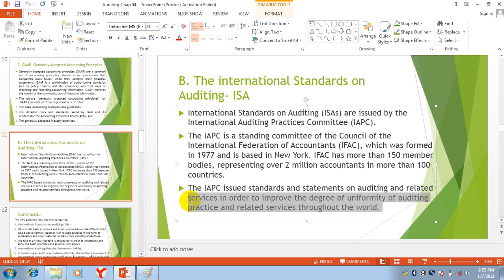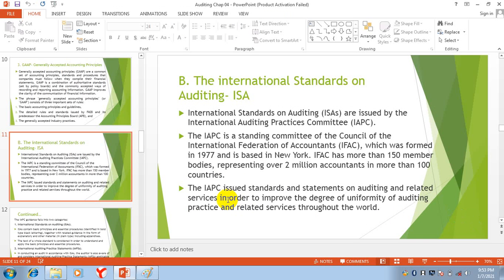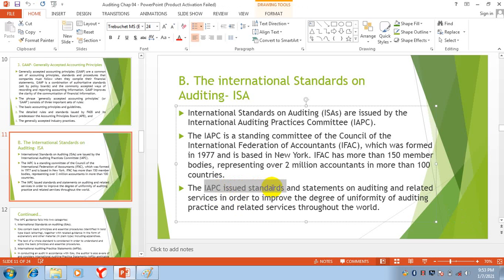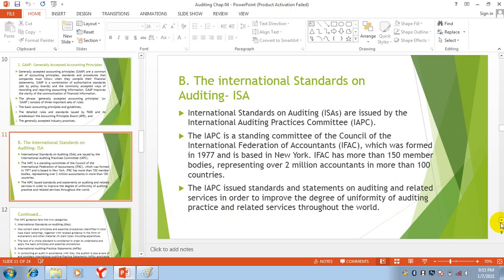They are trying to bring uniformity in audit work all over the world. So their responsibility is to issue standards and statements on auditing and related services all over the world.